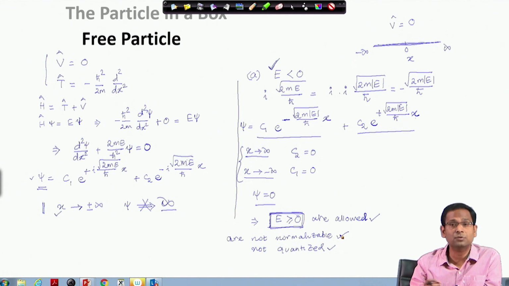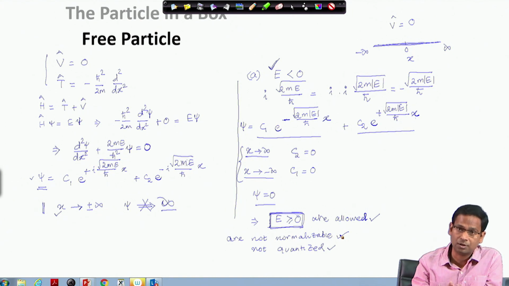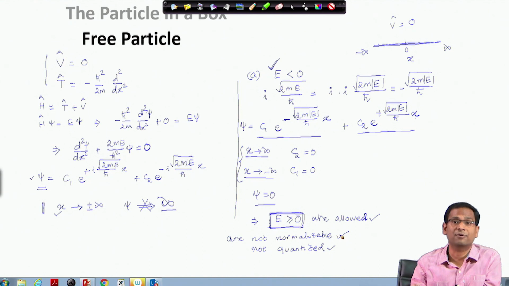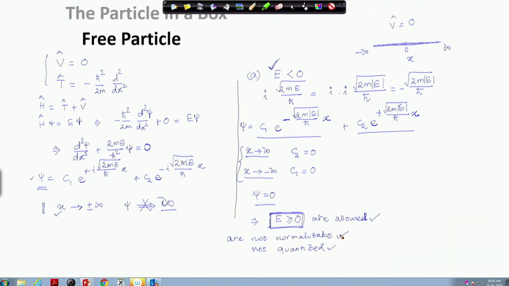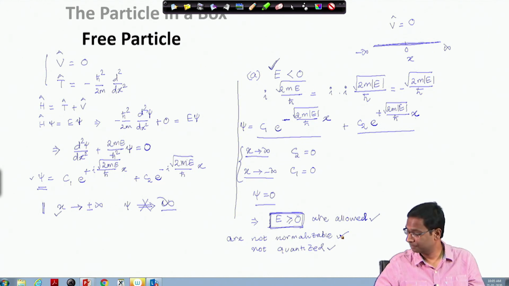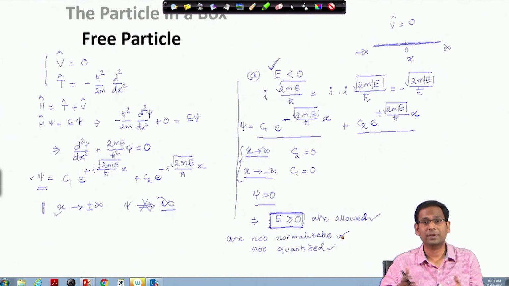That photoelectron, which is now outside the influence of the molecular environment or the nuclear environment of the molecule, is an example of a free particle. So in such a case, although we cannot actually normalize this system, still the solutions are there.